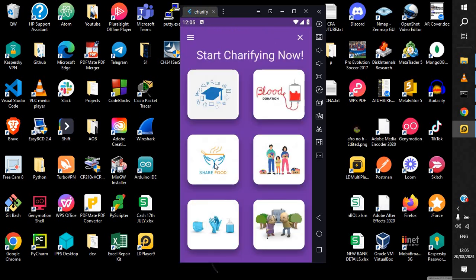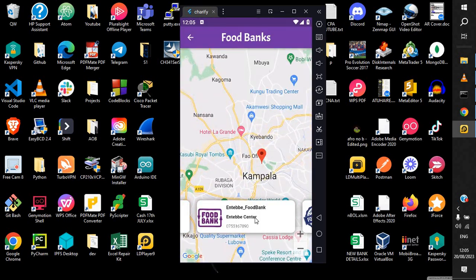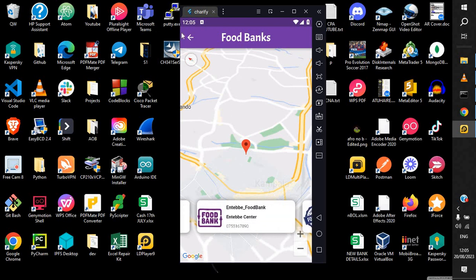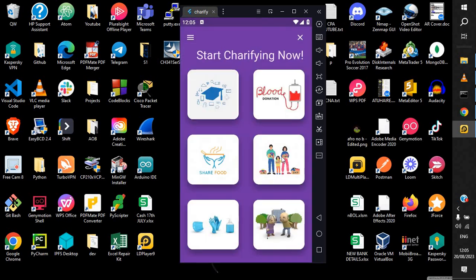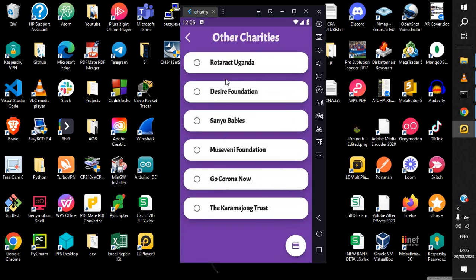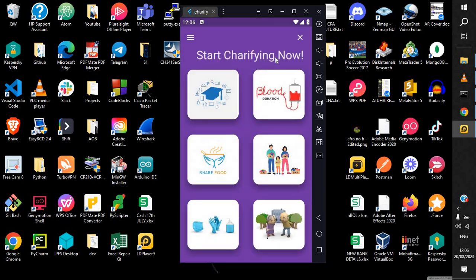If you look through the other cards, it's basically the same thing. Here under share food, it's also the same thing. Then clothing centers are the same. And here we have other charities that could be coming through, and then you also have the seniors page. That's it for our application.